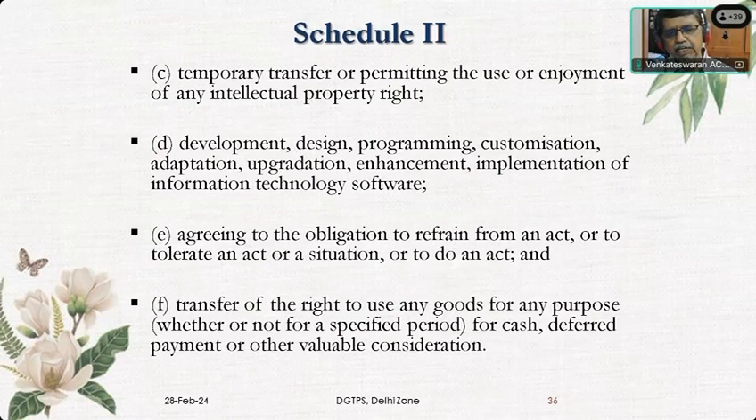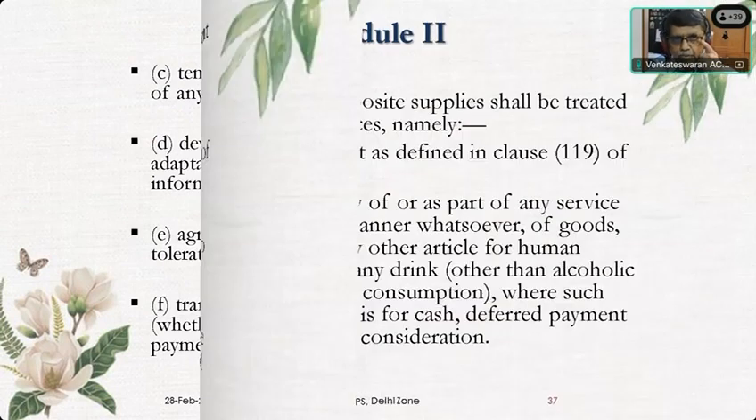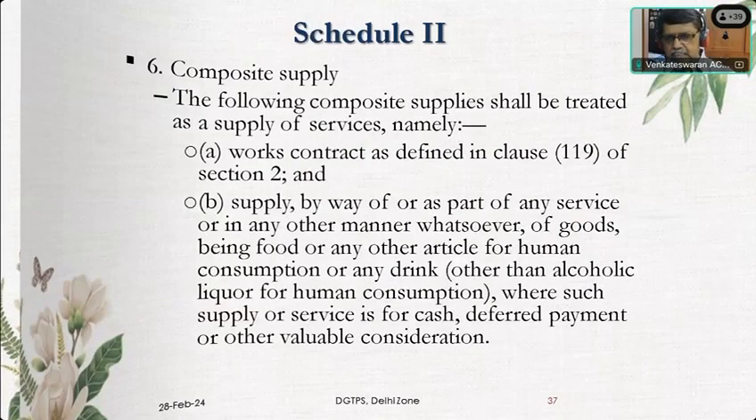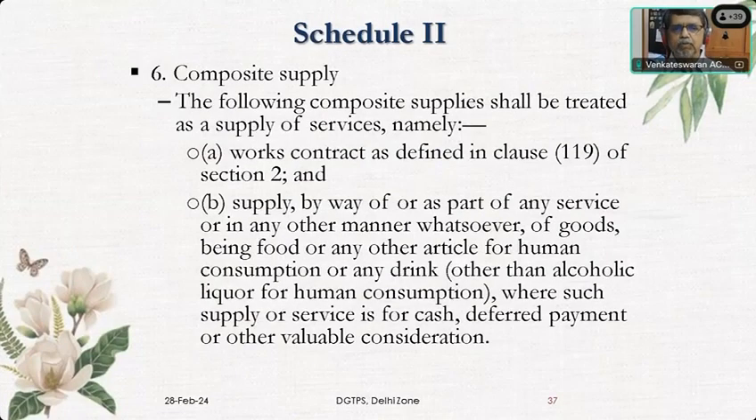Then transfer of right to use. Earlier this is nothing but hire purchase and leasing, which comes under transfer of right. This is also a service. Then finally composite supply. We say this is considered as a works contract. If there is a works contract, it is defined in Section 119, as part of any service, or any other manner of goods being food or things. So they definitely told some of these things only as a service, composite supply.